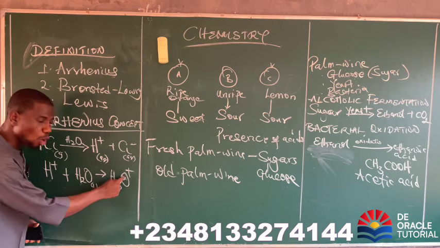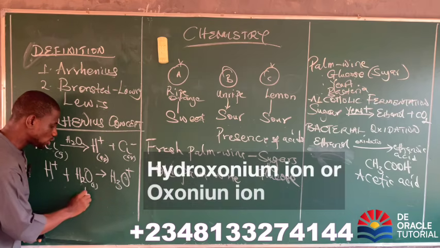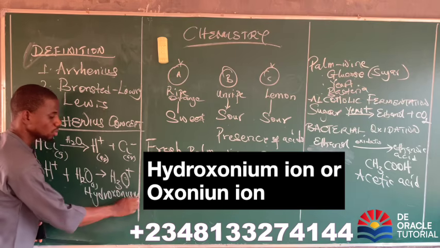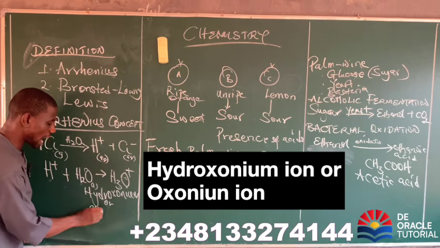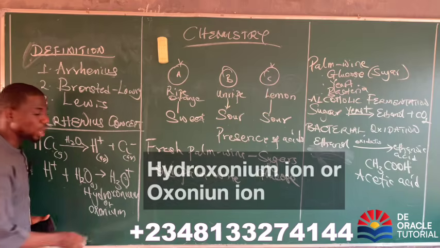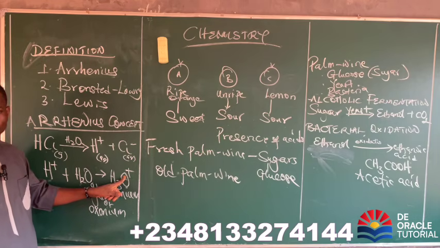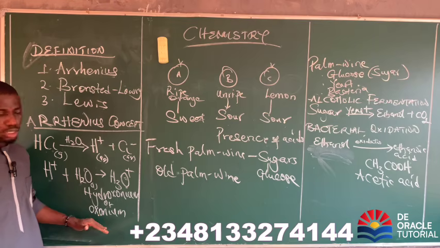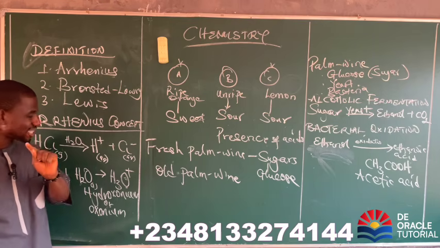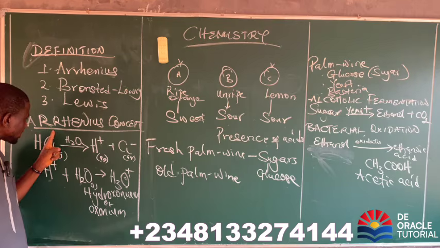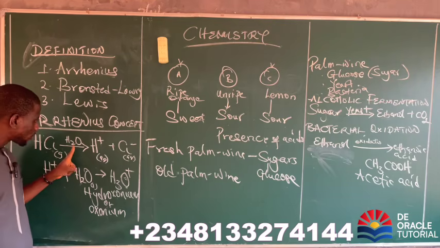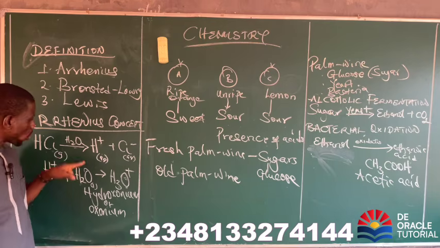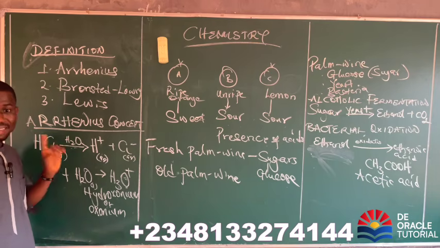So this H3O plus is what is called hydroxonium ion. Some people call it oxonium ion. So what is the name of the H3O plus? Hydroxonium ion, also called oxonium ion. So at this point, remember what I said earlier, that according to Arrhenius, an acid is a substance that will produce hydrogen ion as the only positive ion when dissolved in water. Is that clear?